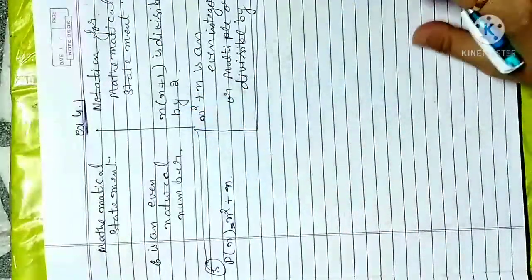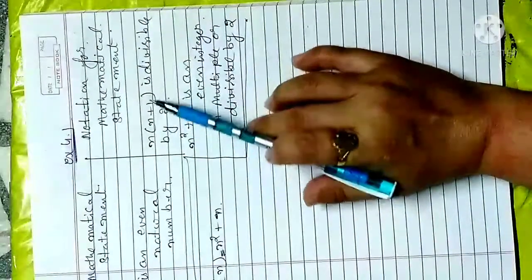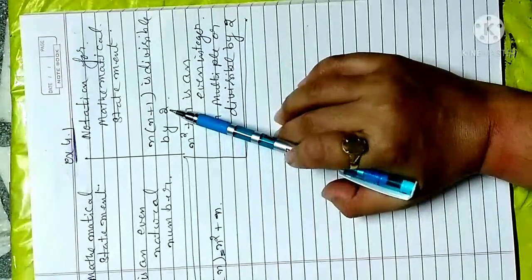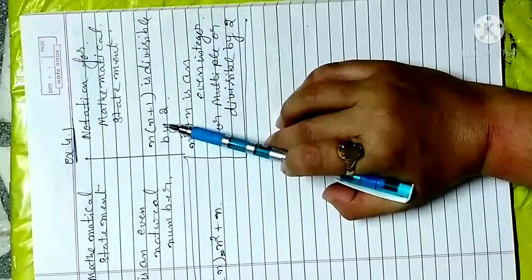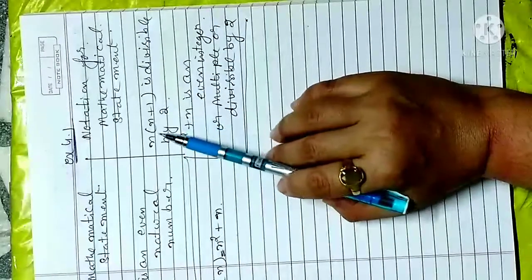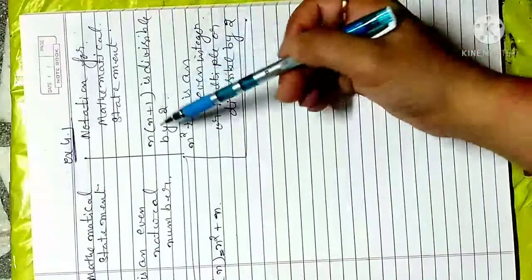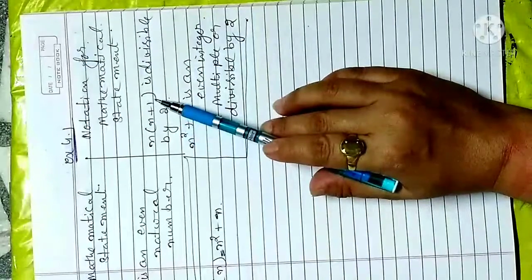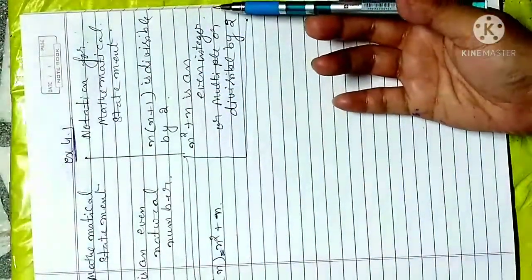But if we go for the notation, if we consider n into n plus 1, this is divisible by 2. That means in place of n you will apply any integral value, and whatever number you get here will be divisible by 2. That depends upon the number which you apply here. Suppose n is equal to 3, then 4 into 3 is 12, which is divisible by 2, so it is true for any natural number n.